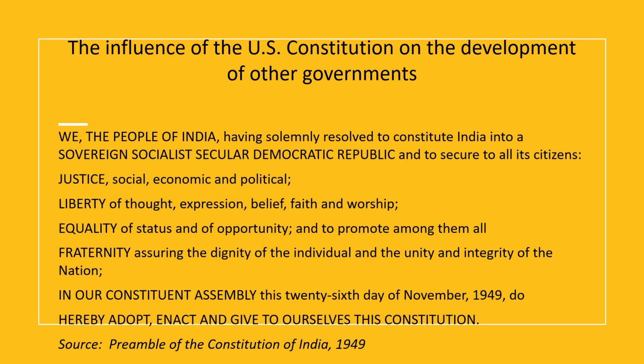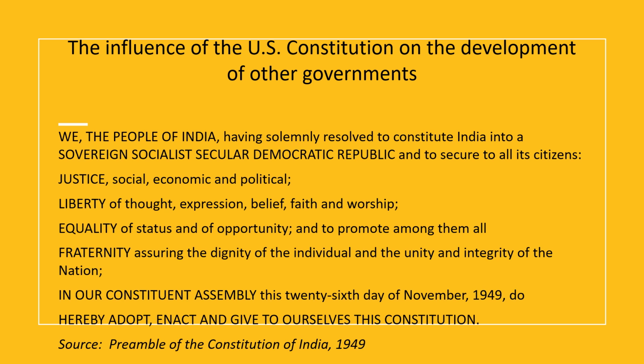So looking at some of these goals and purposes, we see a focus on justice, liberty, equality, fraternity, focusing on the dignity of the individual and the unity and integrity of the nation.